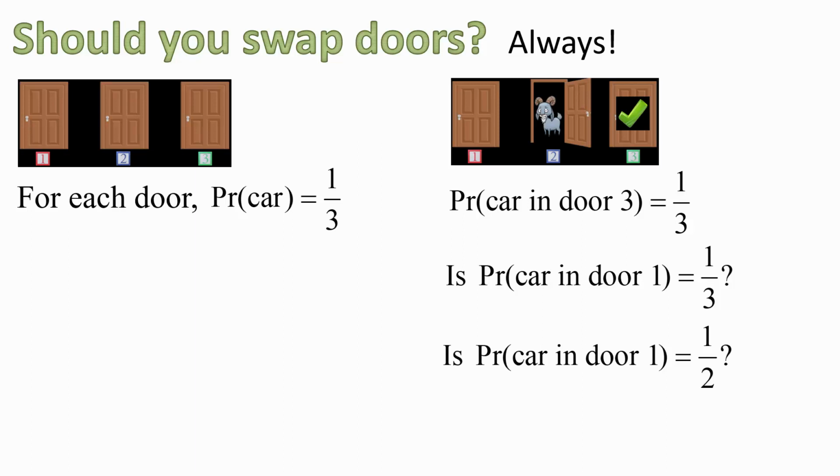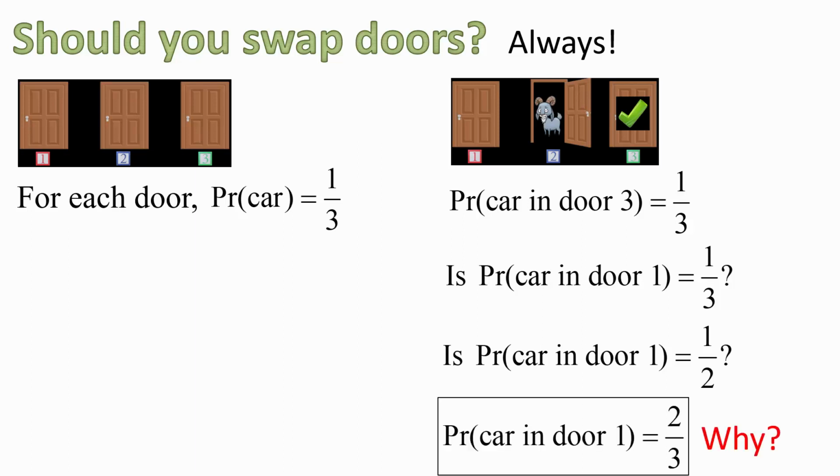So do you think it's 1/3? Do you think it's 1/2? Or do you think it's something else? In fact, the answer is something else. The probability that the car is in door 1 is neither 1/3 nor 1/2, it's actually 2/3. Can you figure out why? This is the basis of the controversy back in the 70s.